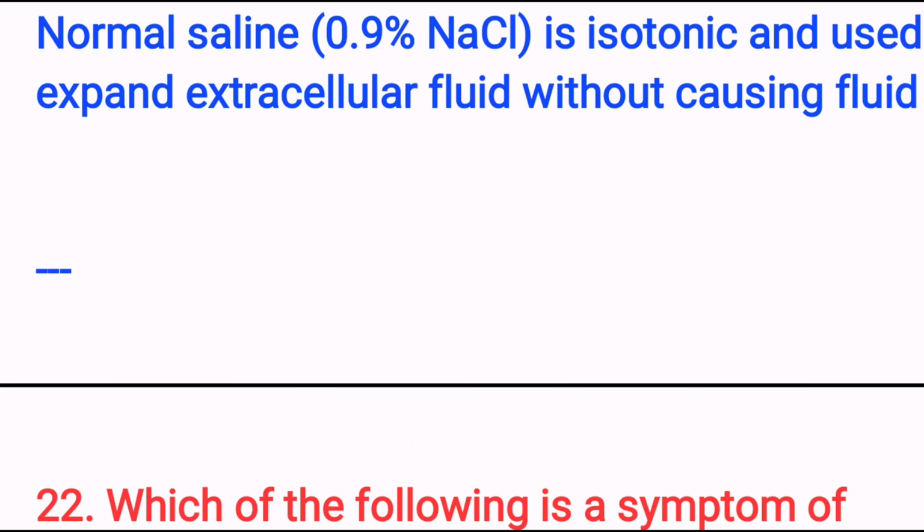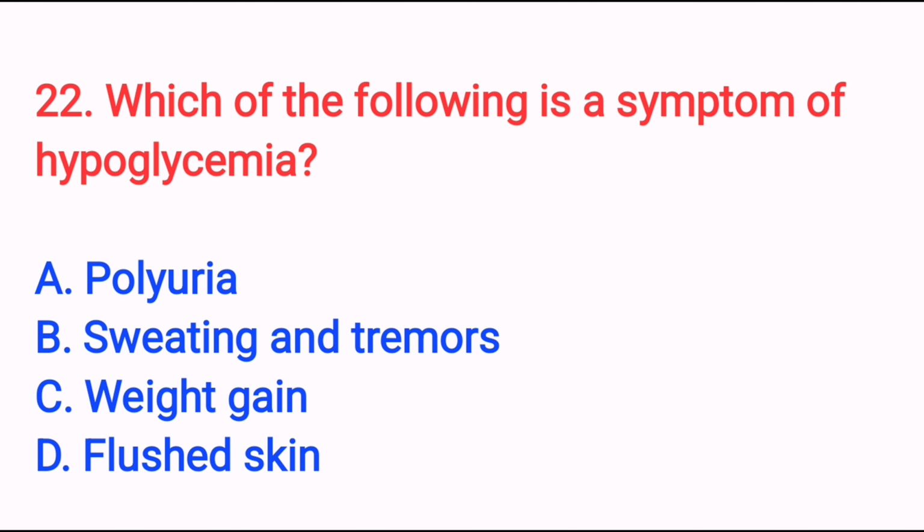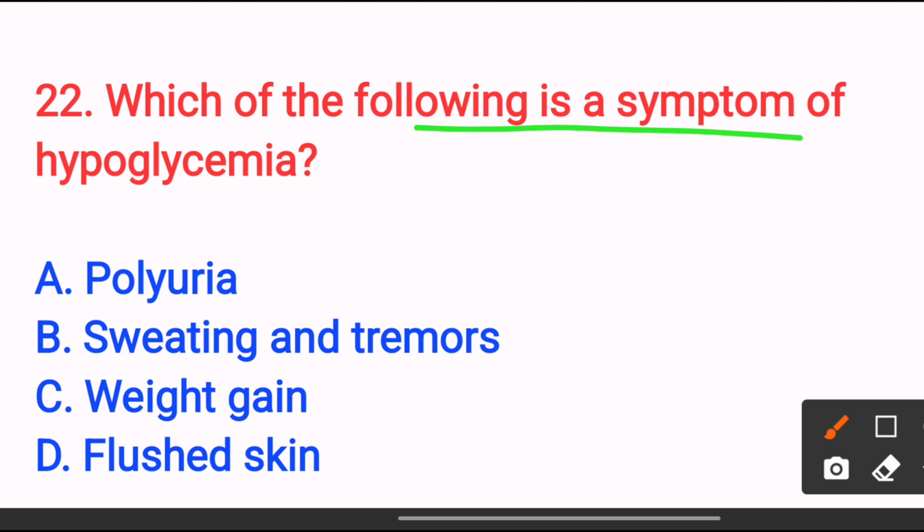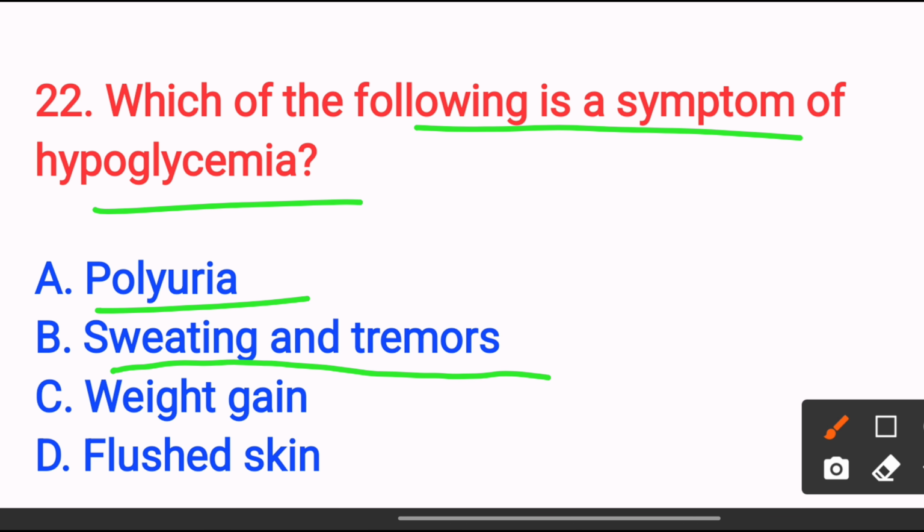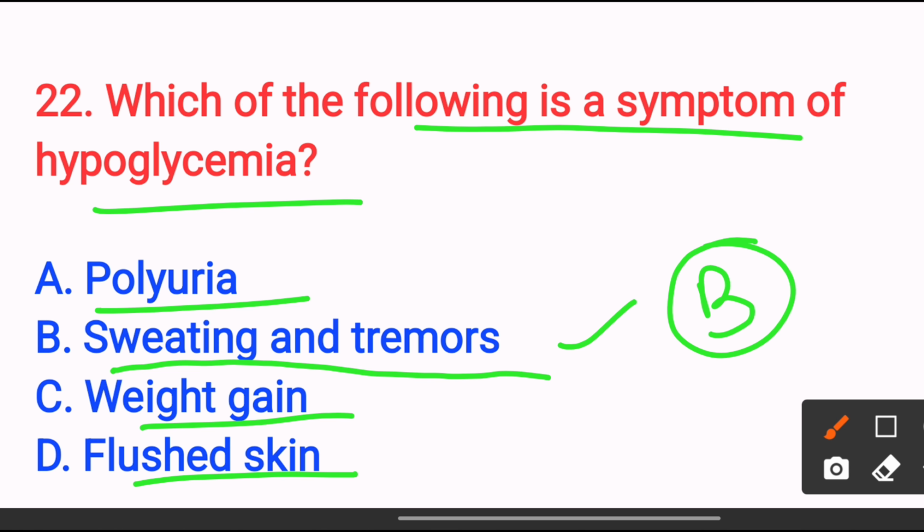Next, which of the following is a symptom of hypoglycemia? Option A, polyuria. Option B, sweating and tremors. Option C, weight gain. Option D, flushed skin. The answer is option B, sweating and tremors, because low blood glucose triggers sympathetic stimulation, causing the sweating, tremors and anxiety. Next,